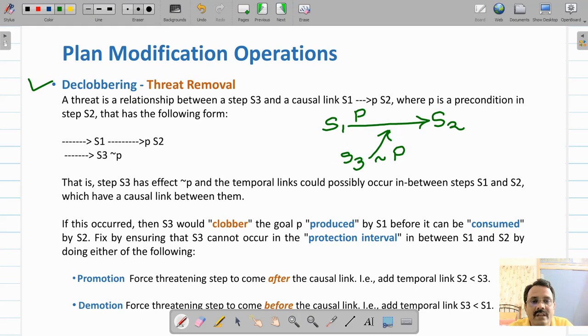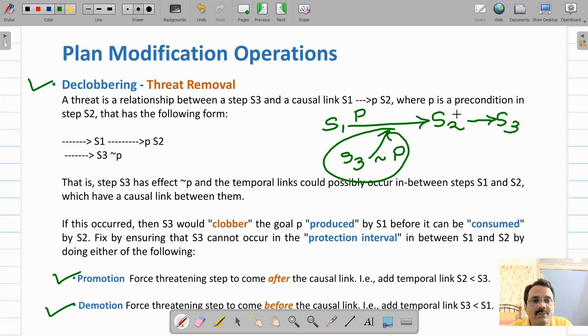So this you can do. Now you have to avoid this S3 in between. This you can do in two ways. One is called promotion, another one is called demotion. Promotion says that you put this threatening step after the causal link. So this is the causal link, and you put this step S3 after this causal link.